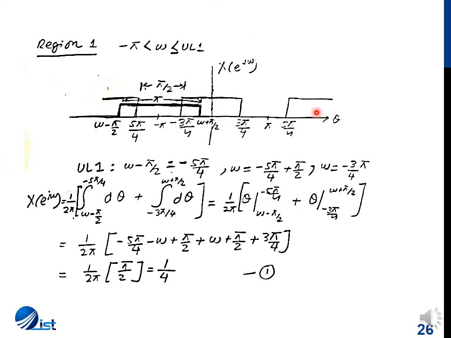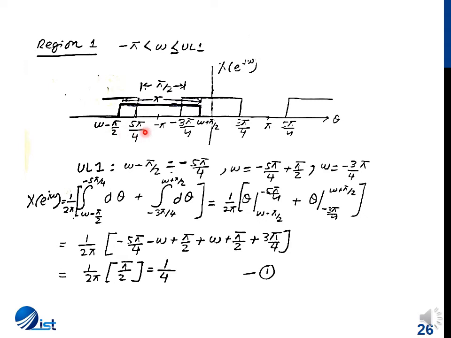However, it should be kept in mind that the range of our integration is going to be between minus pi to pi. So we'll be starting our lower limit from minus pi, and we have to see what the upper limit is. For the upper limit, we'll observe that this trend will continue as long as this end is less than 5 pi by 4.